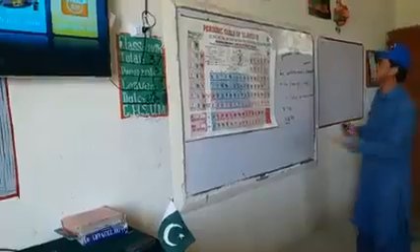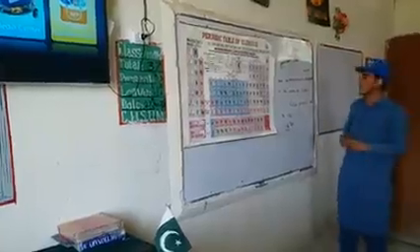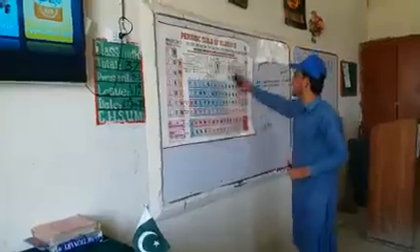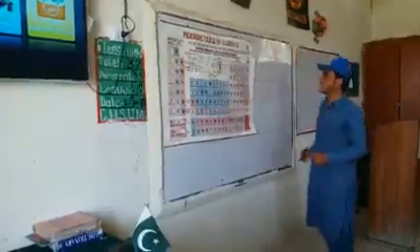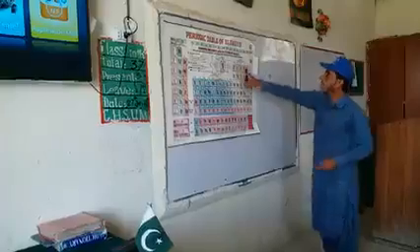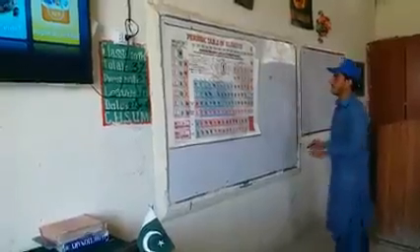First of all, we can determine the carbon atomic mass. We calculate the average of boron and nitrogen. Similarly, the atomic number of boron is 5 and the atomic mass of boron is 10.